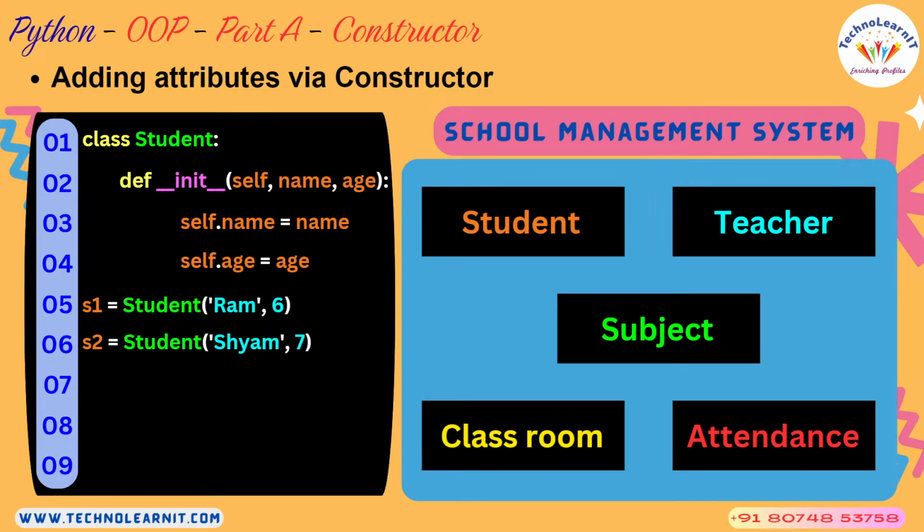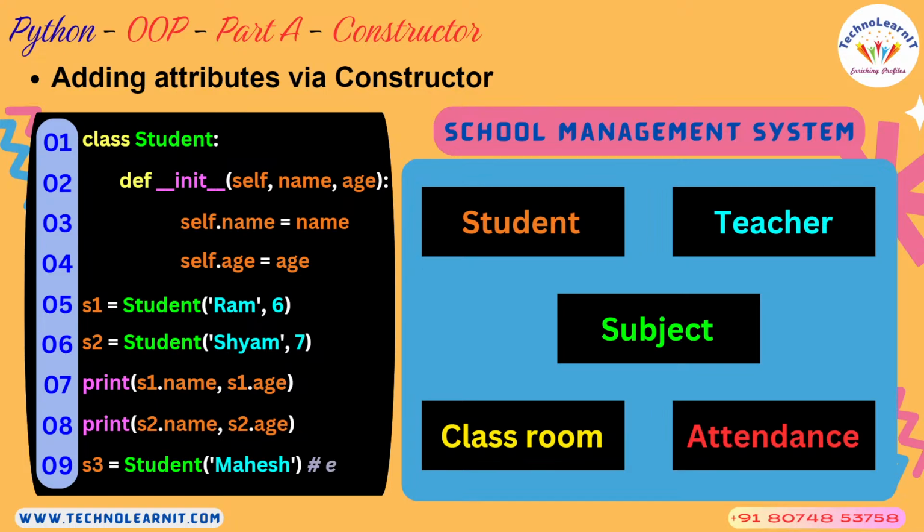So the constructor is a place where you are going to initialize the attributes, right? So what is s1.name and s1.age? s1.name would be Ram. You see there on line number 5 you have used Ram as a name. 6 is the age, so it will be printing Ram and 6. And when you try to print s2.name and s2.age, it would be Shyam and 7.